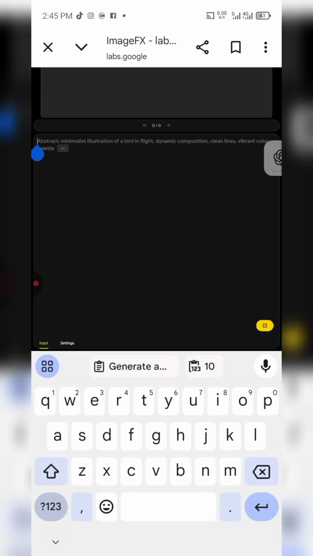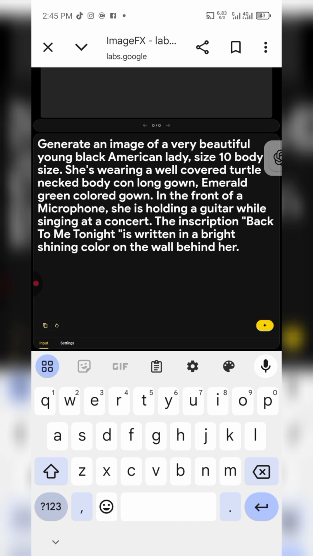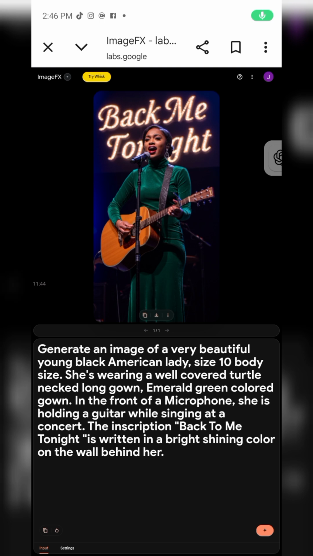All right. So here I'm going to go to the settings and I'm going to be setting it to best quality, the portrait, landscape. No, I want it to be in portrait. Okay. So let me put it at 9:16. All right. So now we're going to move back to input instead of settings. So now I'm going to be putting in my prompt for the image I want. All right. So this is the prompt, and then this is the image generated for me.